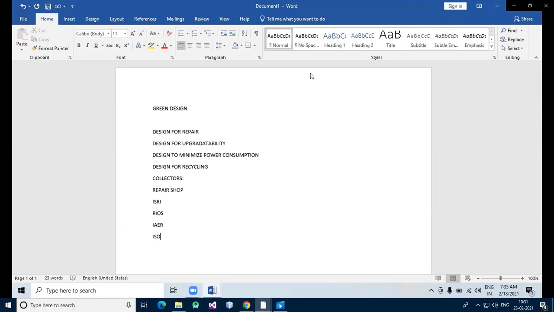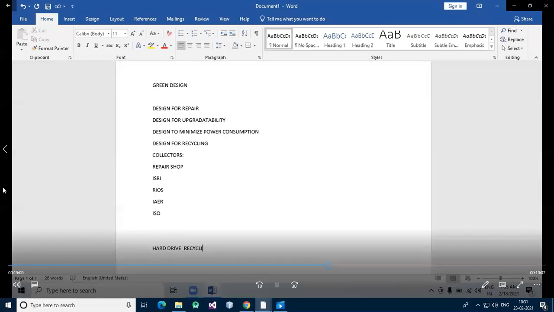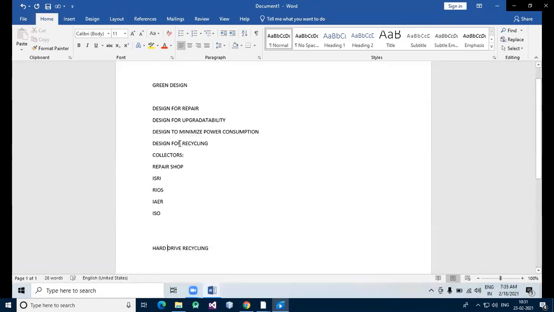So, hard drive recycling. Every computer eventually is removed from service, and often there is sensitive data on the hard drive. There are several popular methods used to remove data from hard drives.